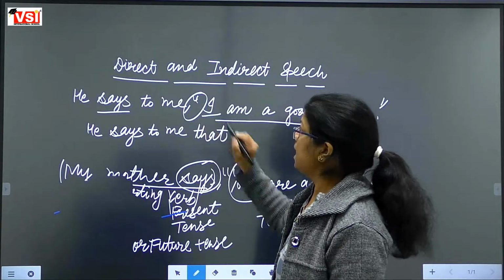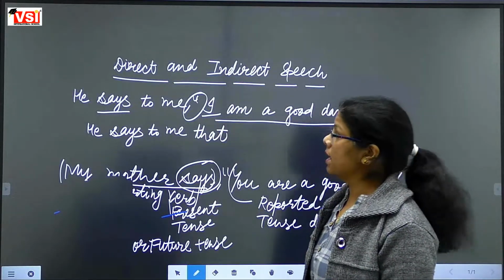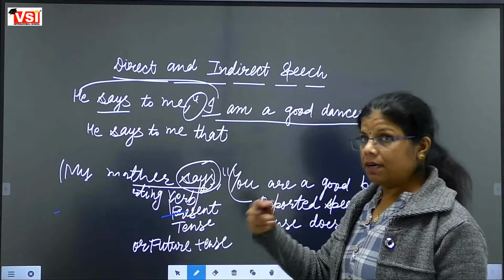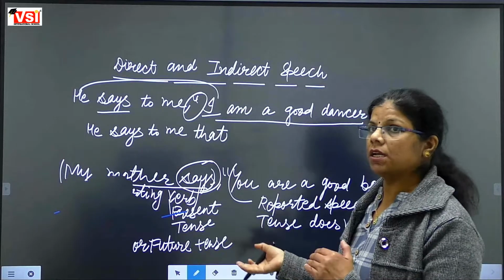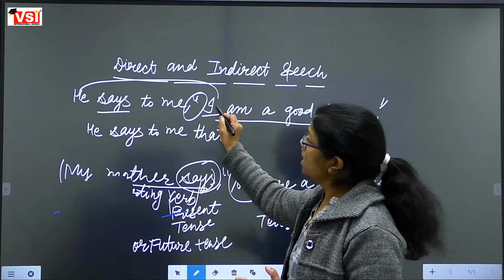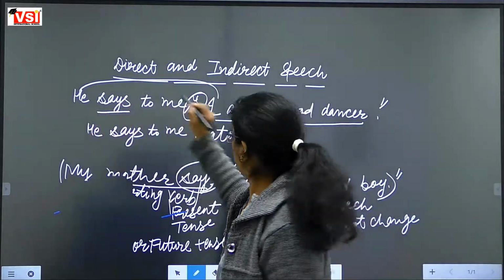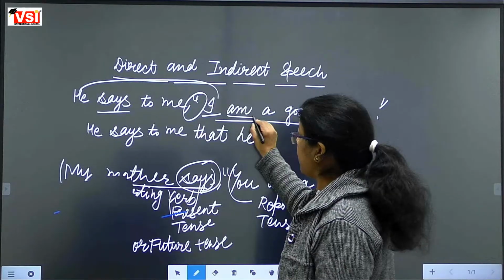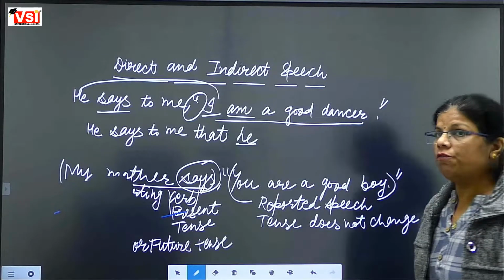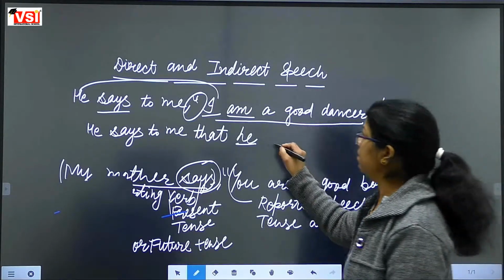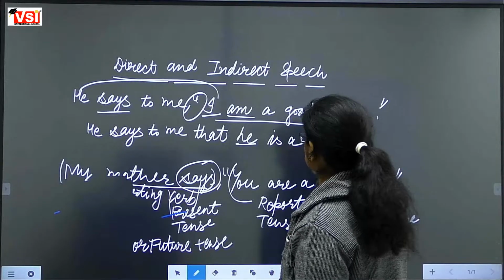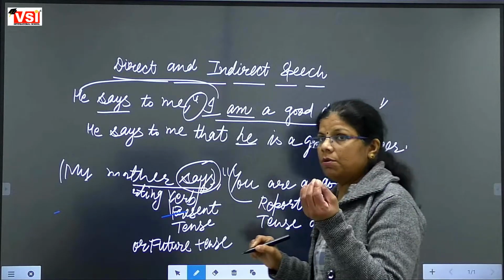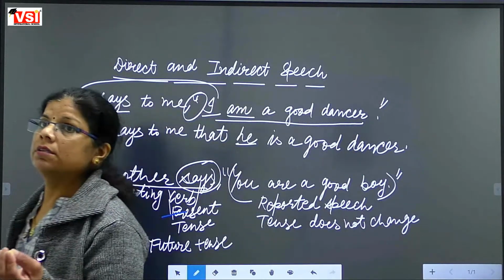ये जो I है actually, ये किसके लिए बोला गया है? He के लिए बोला गया है. I will tell you how we can recognize this. So I will be changed according to he. And it will become, he says to me that he... के साथ हम use करेंगे? Is. Very good. He is a good dancer. थोड़ा बहुत clear हुआ कुछ? Yes, ma'am.